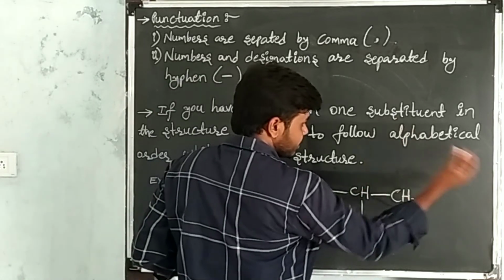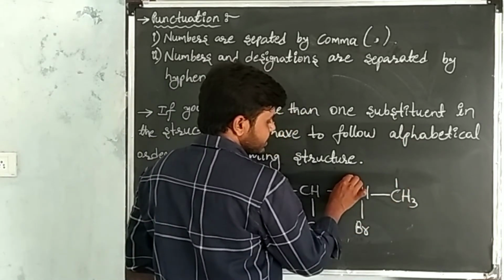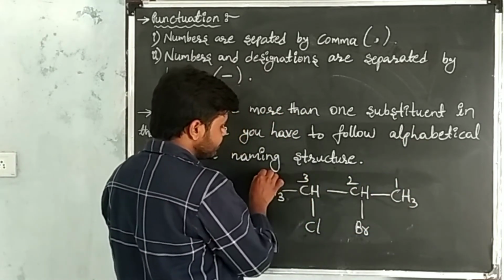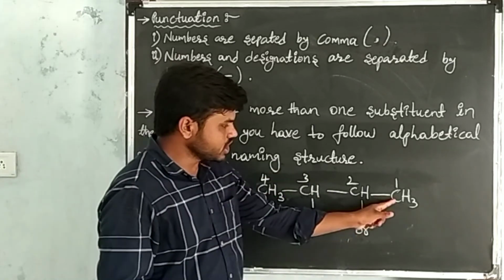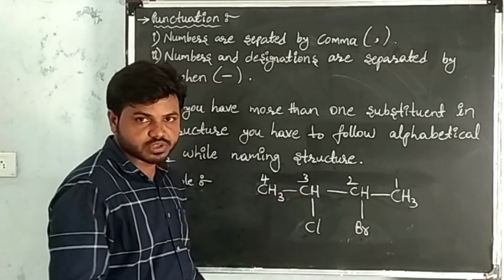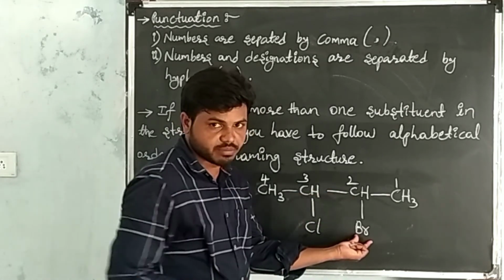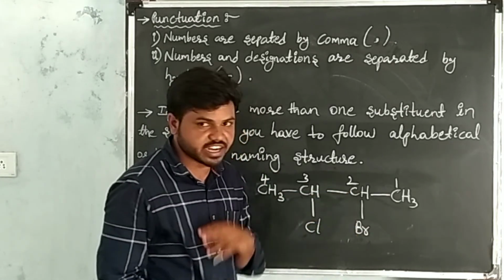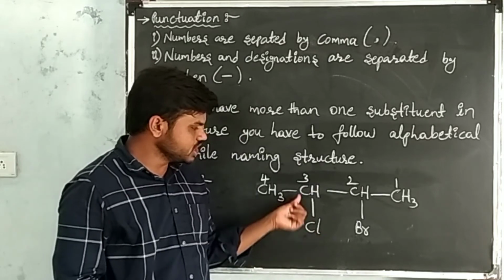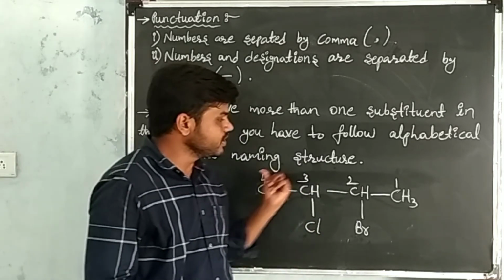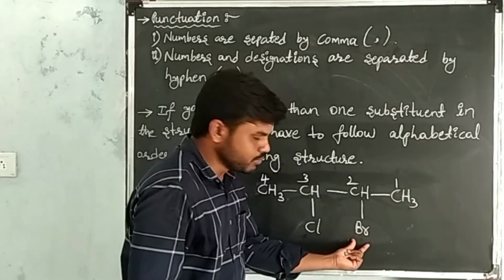That's why I am starting from the right side. This is first carbon, second carbon, third carbon, fourth carbon. See, the bromine is getting the least position, that is second carbon. And chlorine position is the third carbon. After giving numbers, first write the bromine.